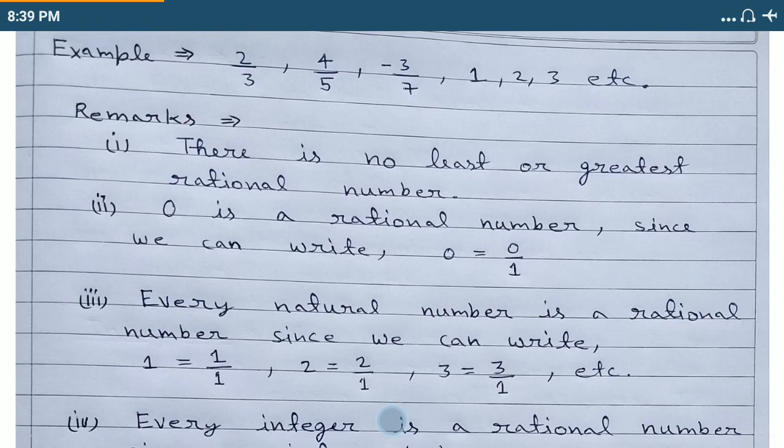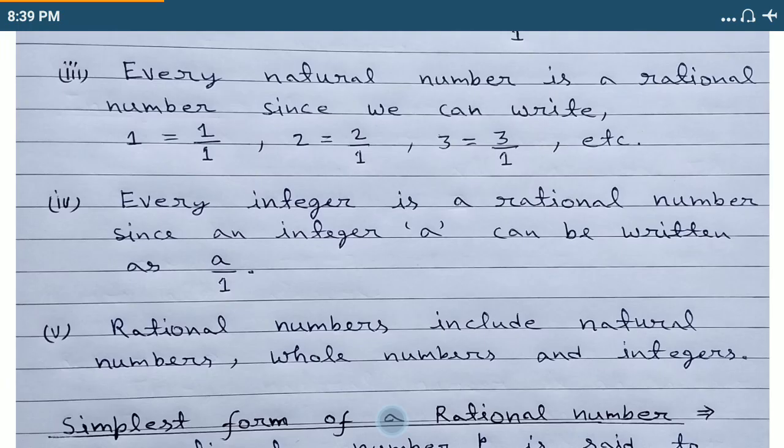Third, every natural number is a rational number since we can write 1 equals 1 by 1, 2 equals 2 by 1, 3 equals 3 by 1, etc. Students, every integer is a rational number since an integer a can be written as a by 1.